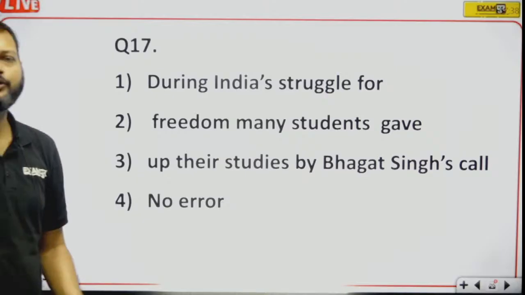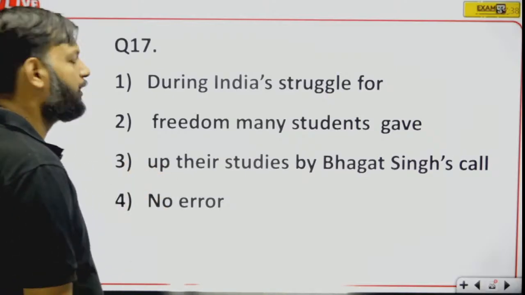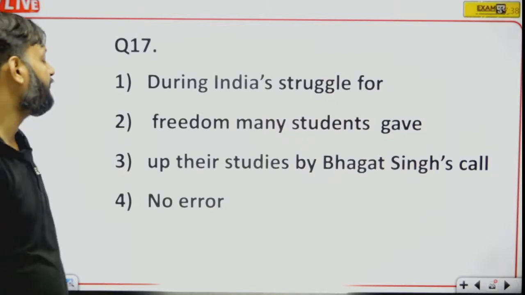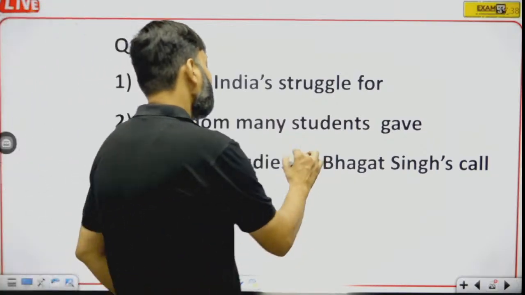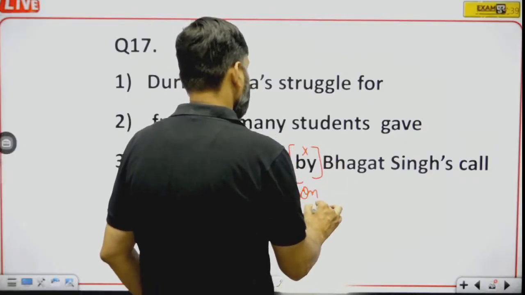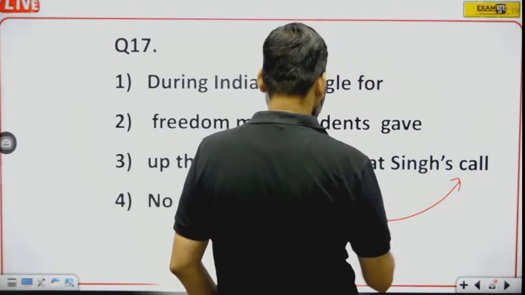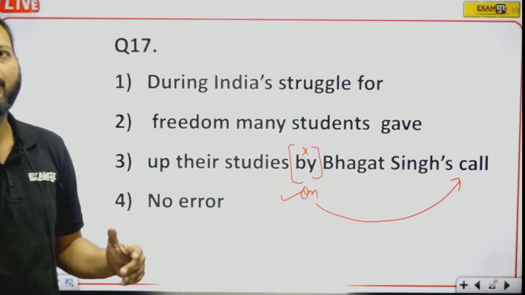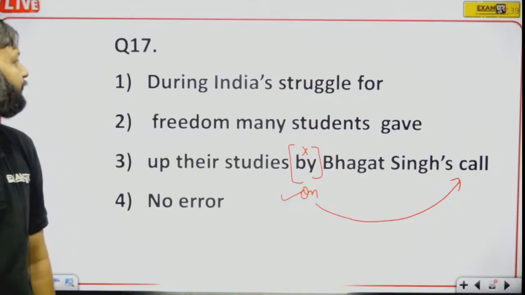See, this question is also very important and easy also. During India's struggle for freedom, many students gave up their studies by Bhagat Singh's call. "By" is wrong. On Bhagat Singh's call, because with the word call, we use "on". On Bhagat Singh's call, not by Bhagat Singh's call. Okay. "On" will be used in place of "by".